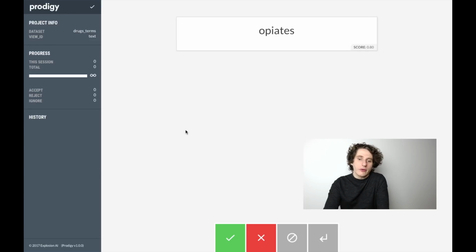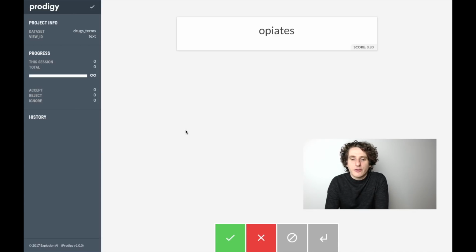So the undo is particularly handy if we start going quickly, and then if we make a mistake, we can just go back a couple and fix the error. We also get an indication of the progress and a count of the number of terms that we've accepted and rejected. So let's start clicking through this.